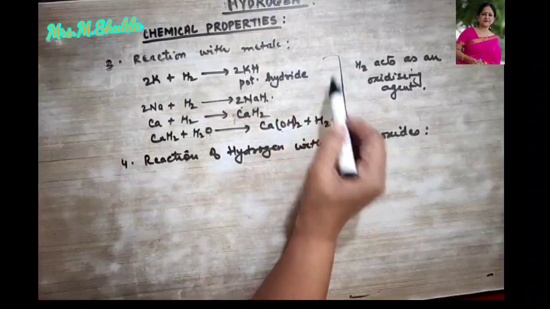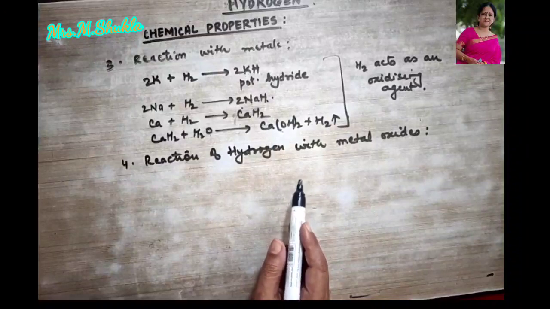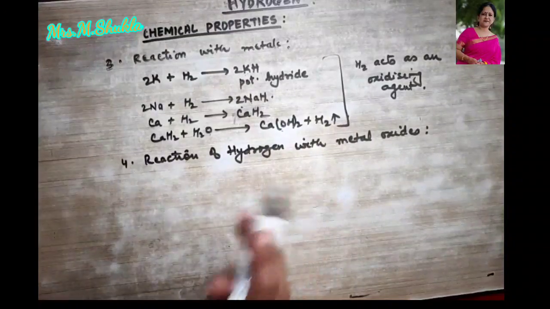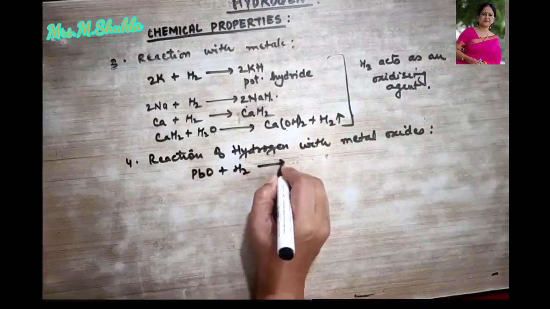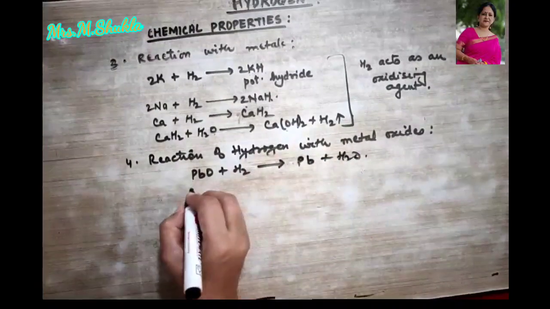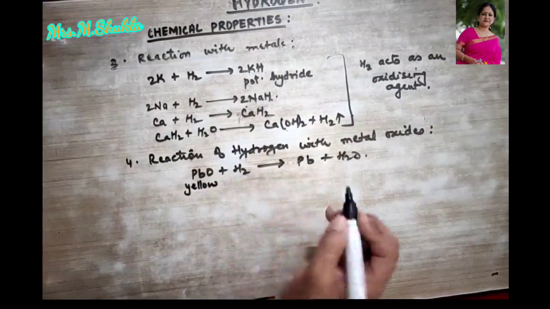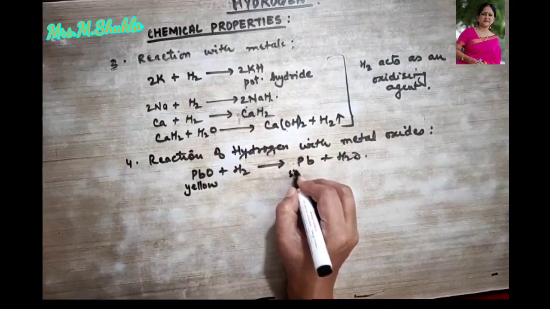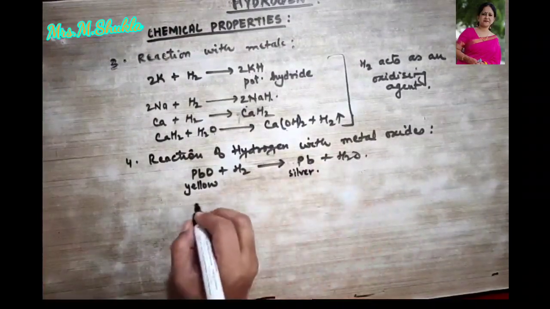Here it is acting as a strong oxidizing agent. Now I'm going to explain how it acts as a strong reducing agent. For example, PbO reacts with hydrogen to give us Pb plus H2O. This Pb is always yellow in color. When we treat it with hydrogen, it becomes silver in color, lead plus water is given out.